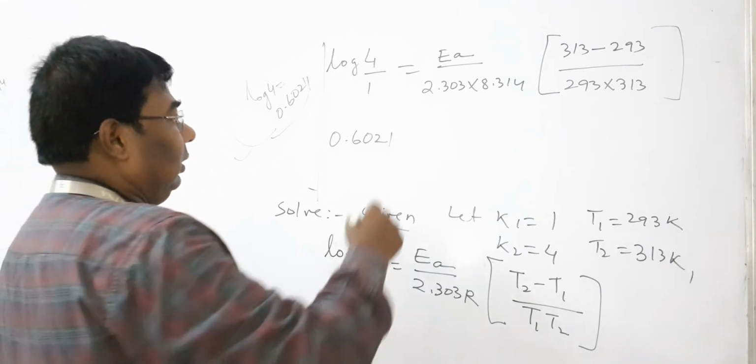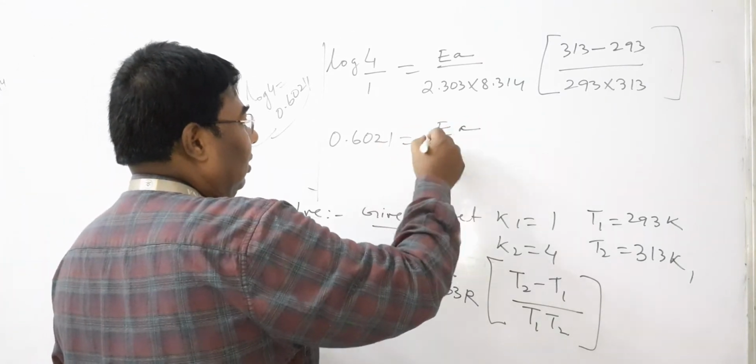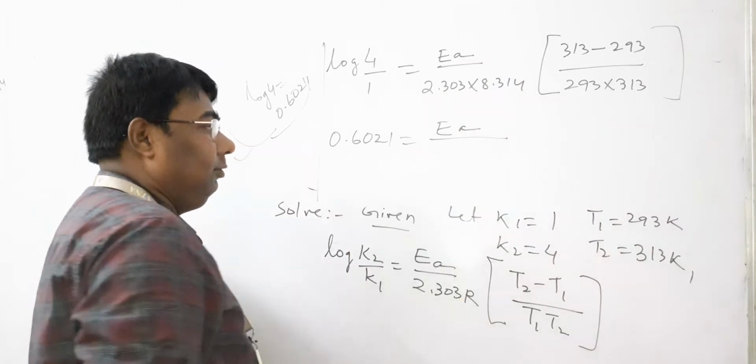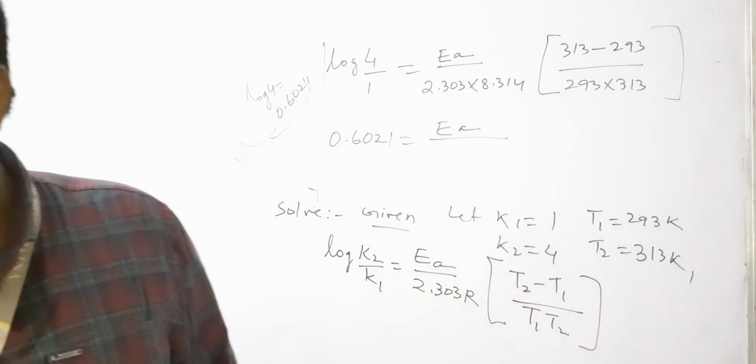Now Ea is equal to, you multiply and solve all these things.